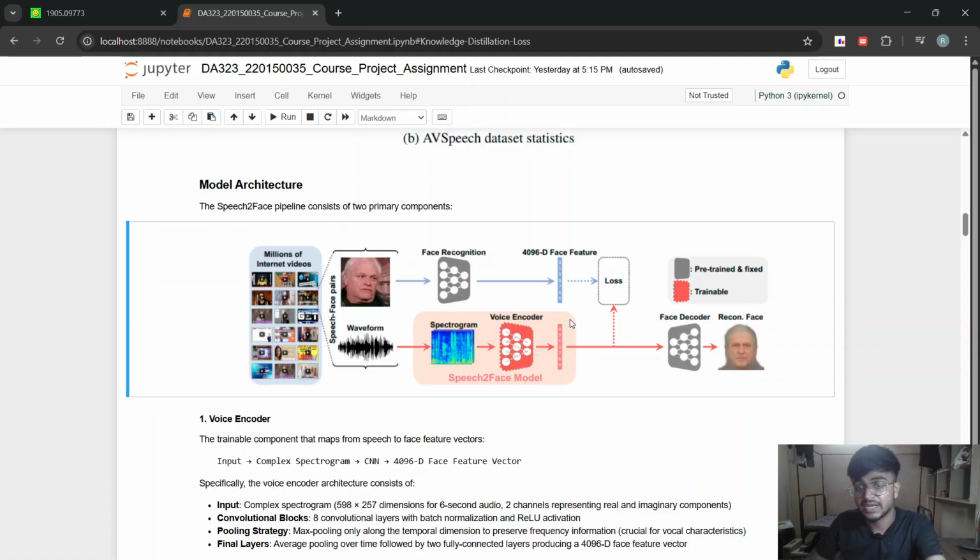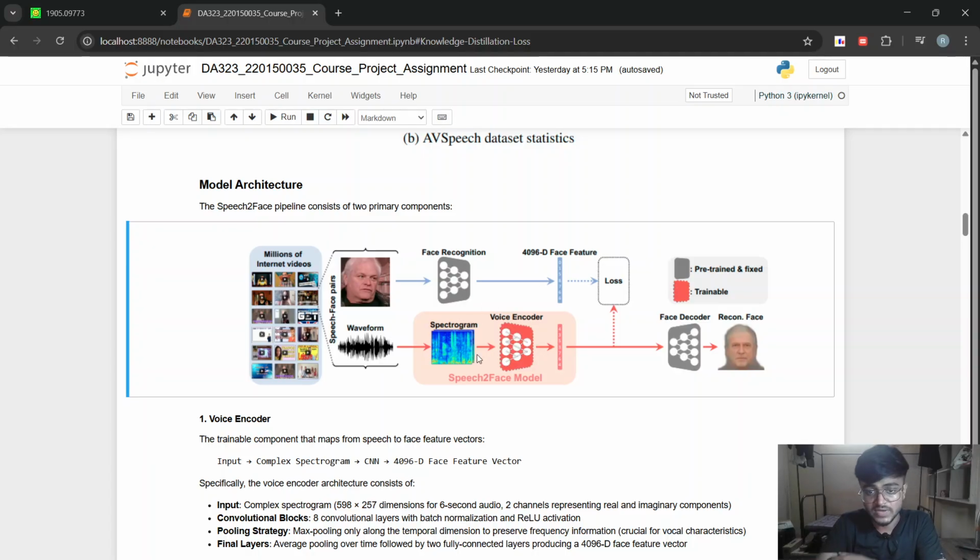So again, our main idea is to align this voice encoded feature and the image encoded feature as much as possible. So we will calculate the loss between these two features, and after calculating the loss, we will backpropagate only through this speech encoder model and update the weights, and we can do it for multiple epochs so that we can get a perfectly working model. So this is the main model architecture.